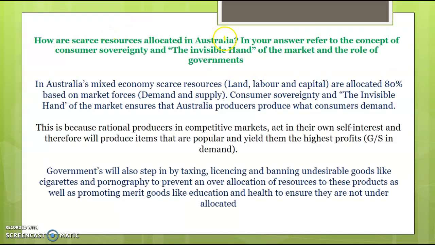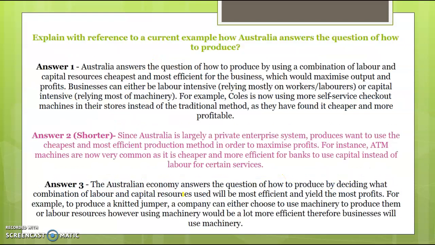Explain how scarce resources are allocated in Australia, refer to consumer sovereignty. The invisible hand, basically, that just means that generally in a market economy, producers will produce what consumers want, because that's what's generating the highest profit. So in Australia's mixed economy, land, labour and capital, always say what they are whenever you get a question about resources, are allocated 80% based on market forces. So consumer sovereignty ensures that Australian producers produce what consumers demand. That's because rational producers want to maximise their profits. And then the government steps in by taxing, licensing and banning certain products that are overproduced, and also promoting merit goods so they're not underproduced.